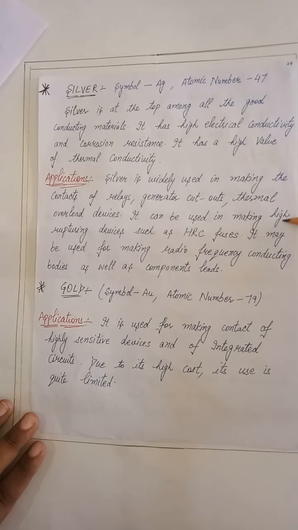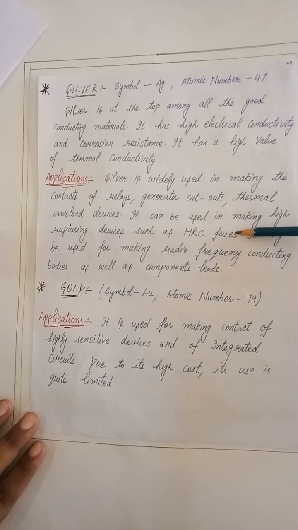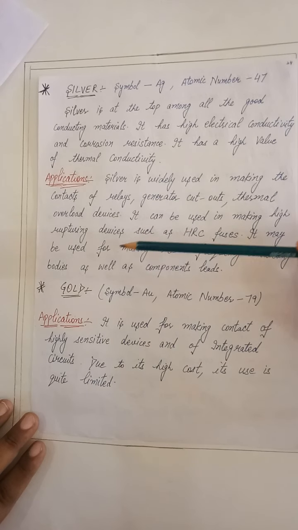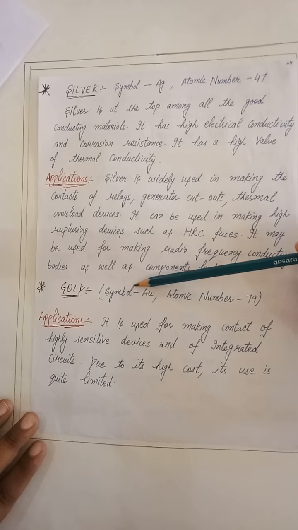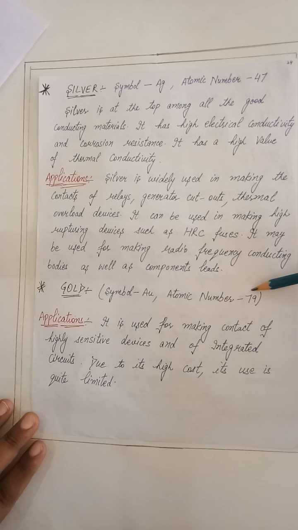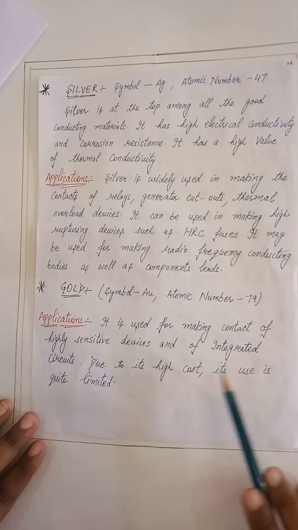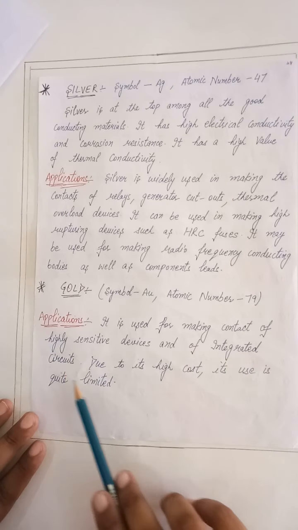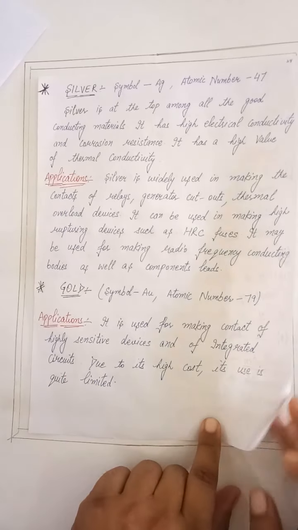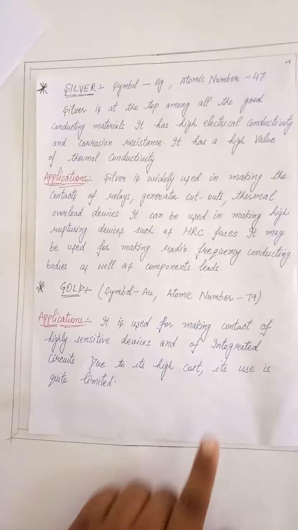It can be used in making high rupturing devices such as HRC fuses. It may be used for making radio frequency conducting bodies as well as components, leads. Last is gold. Symbol Au, atomic number 79. Application: it is used for making contact of highly sensitive devices and of integrated circuits. Due to its high cost, its use is quite limited.